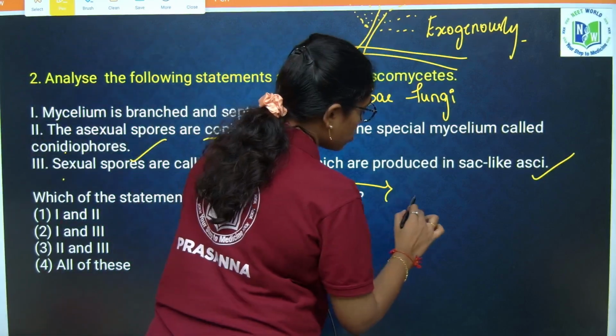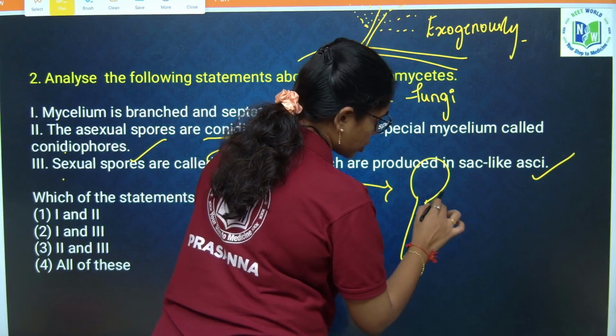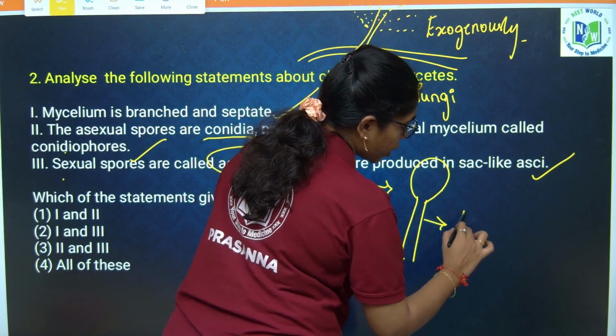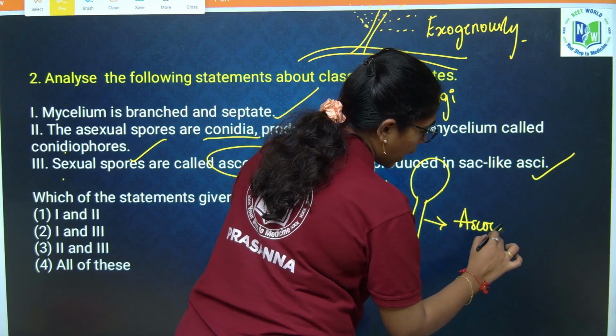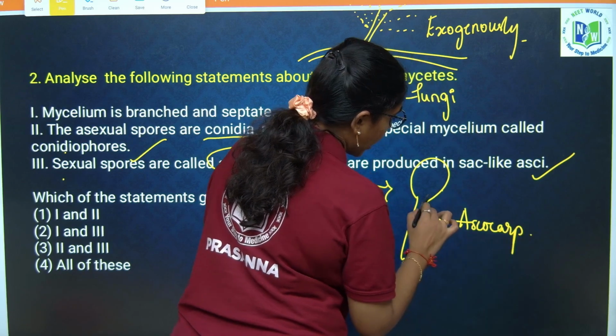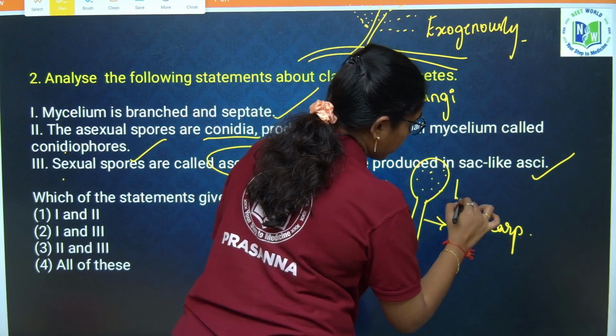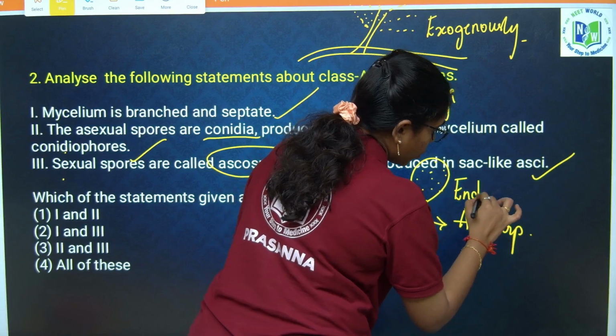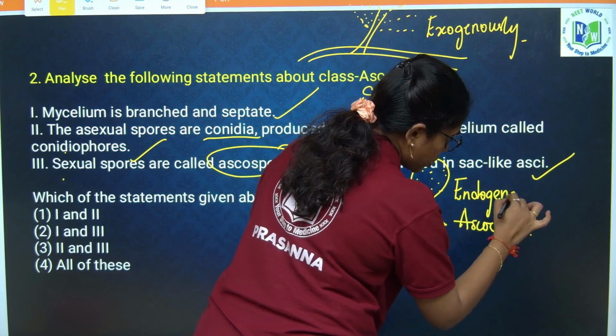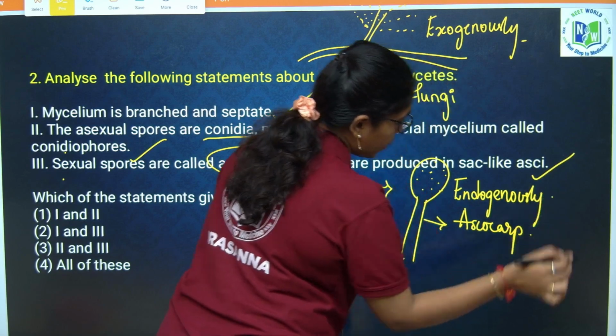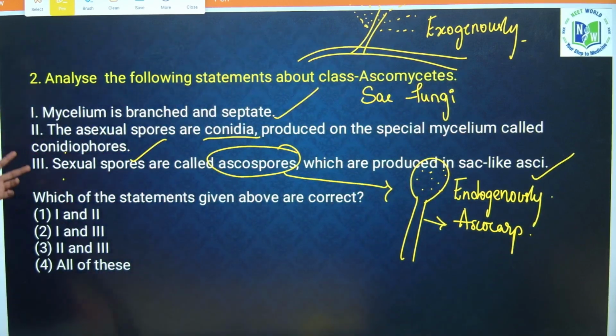Ascospores are produced on the sac-like structures called asci, and this fruiting body is the ascocarp. And they are produced endogenously. Most important to remember. Clear? So yes, all the three statements are correct with respect to Ascomycetes.